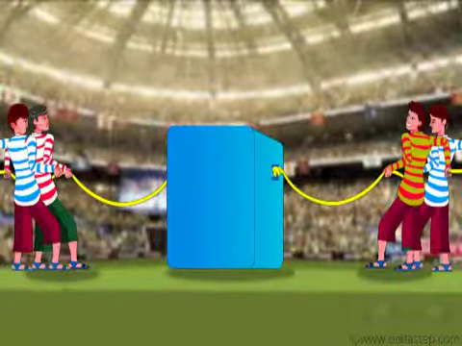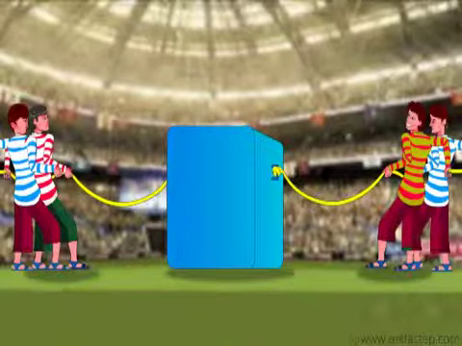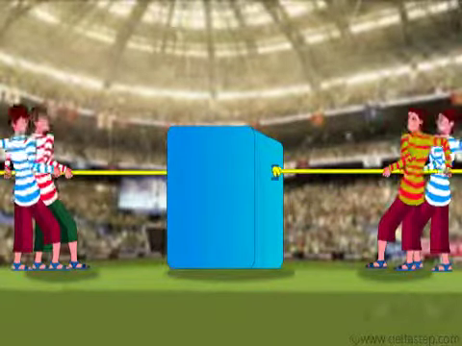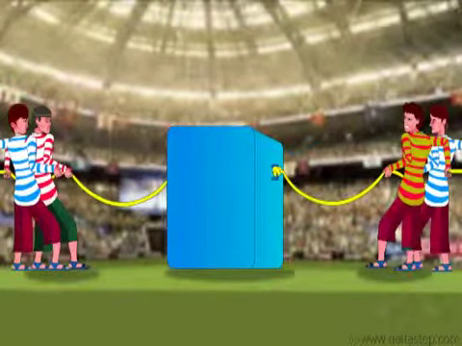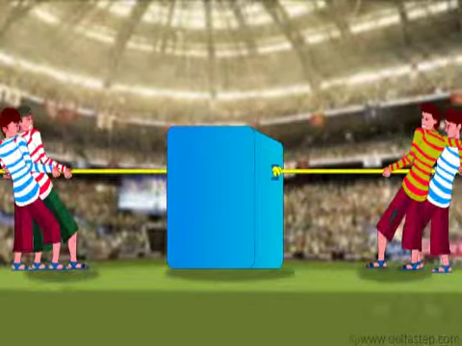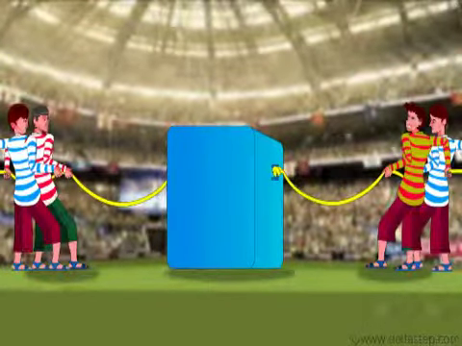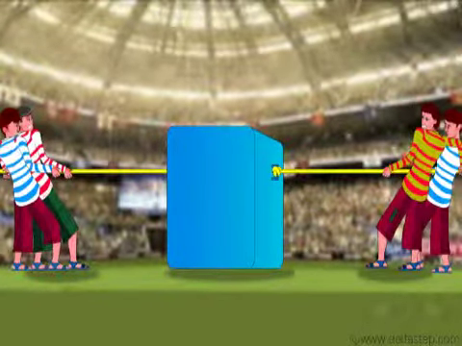Now, what happens when forces act in opposite direction? We had just seen that two boys were able to make this box move when they pulled the box together in the same direction. Now, what happens if two more boys start pulling this box in the opposite direction? Will the box move? Well, we see that if two boys are pulling the box from each side, that is, from opposite sides, the box does not move.